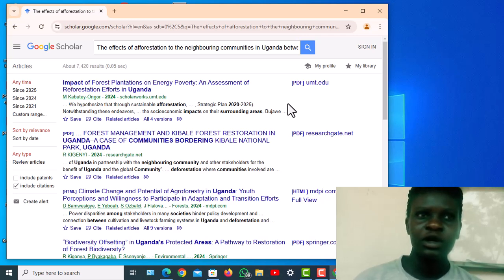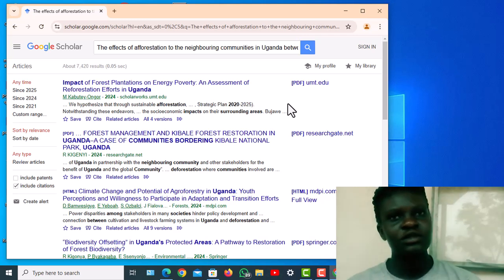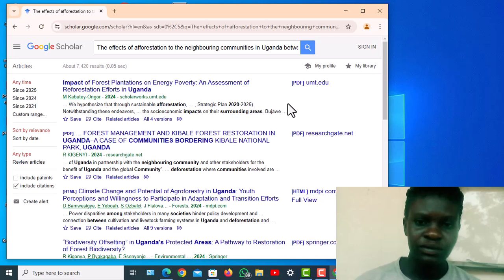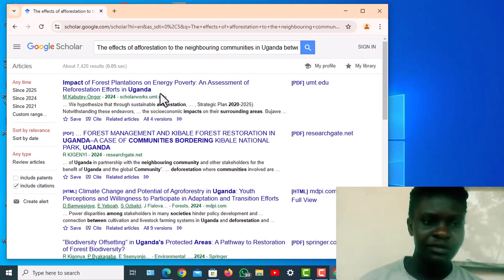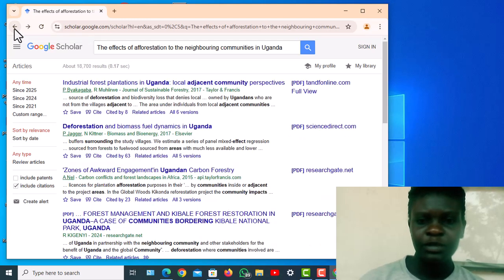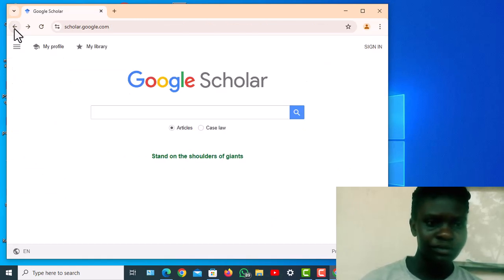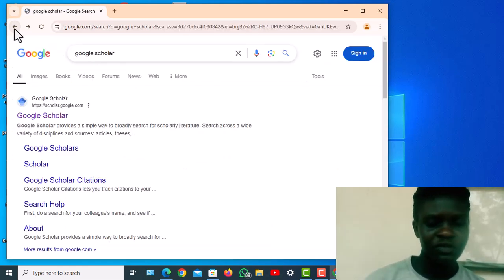For example, we have Google Images, which is an image searching engine. Then we also have another search engine which specializes in videos, and that is YouTube, a worldwide video search engine.